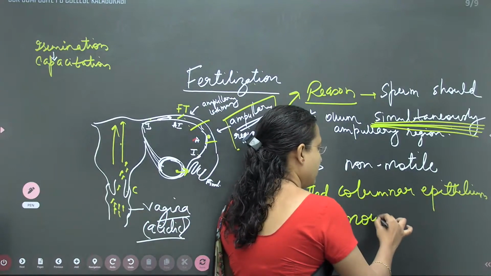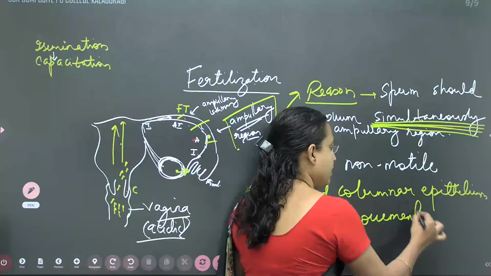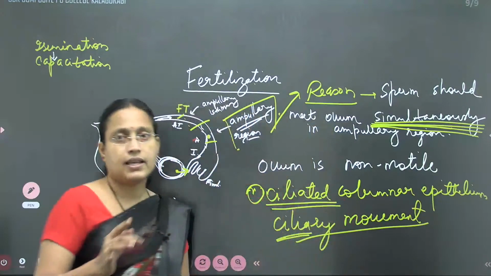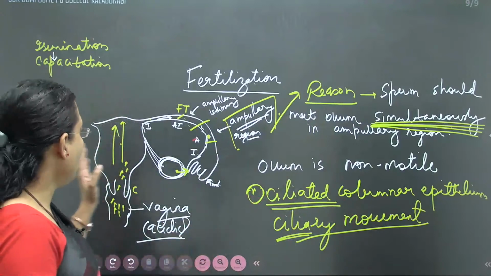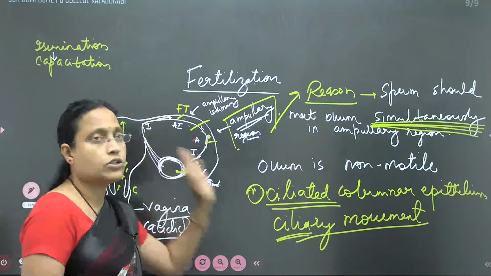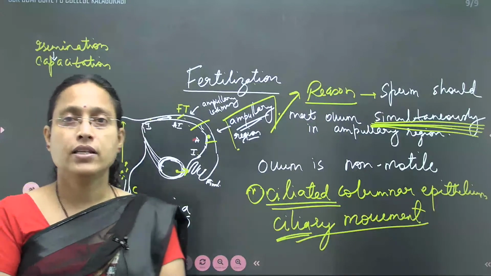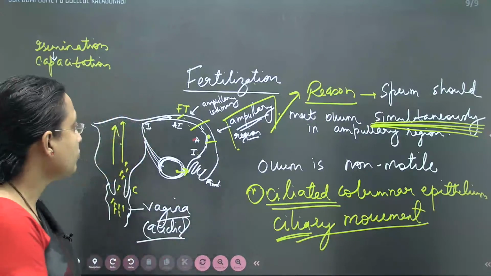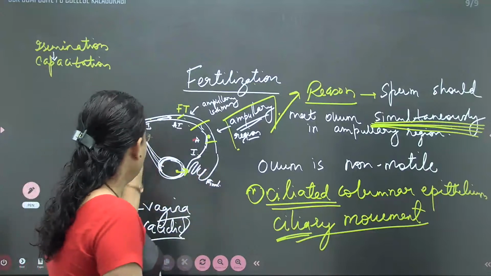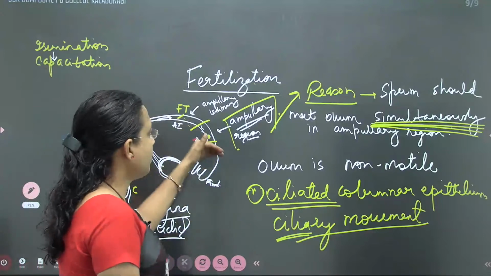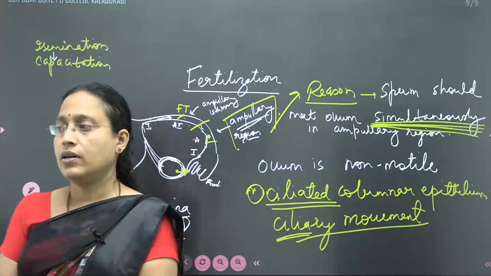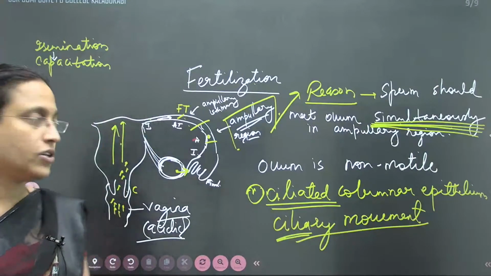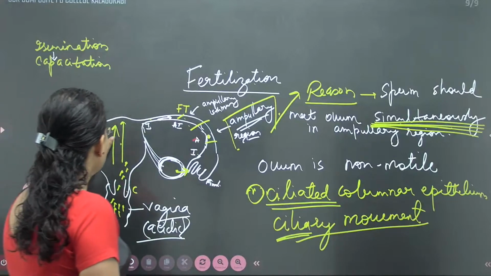Ciliary movement. That means beating of cilia occurs. Because of that ciliary movement, the ovum is able to reach the fallopian tube. Okay, so that is how the ovum and the sperm simultaneously meet to result in successful fertilization.